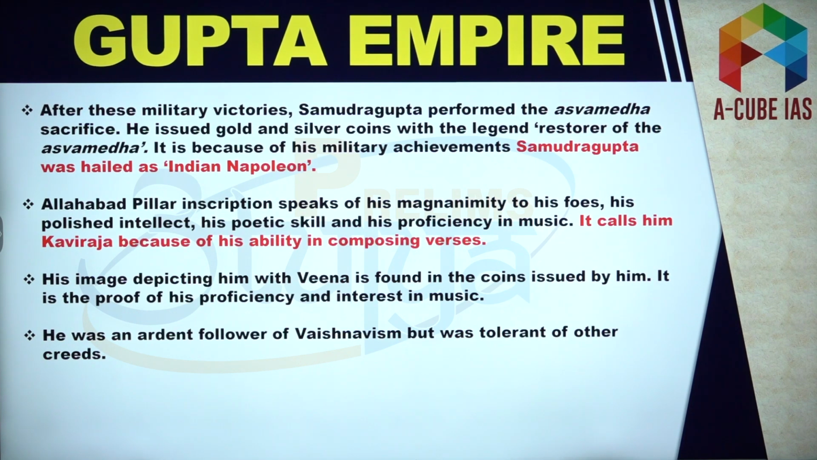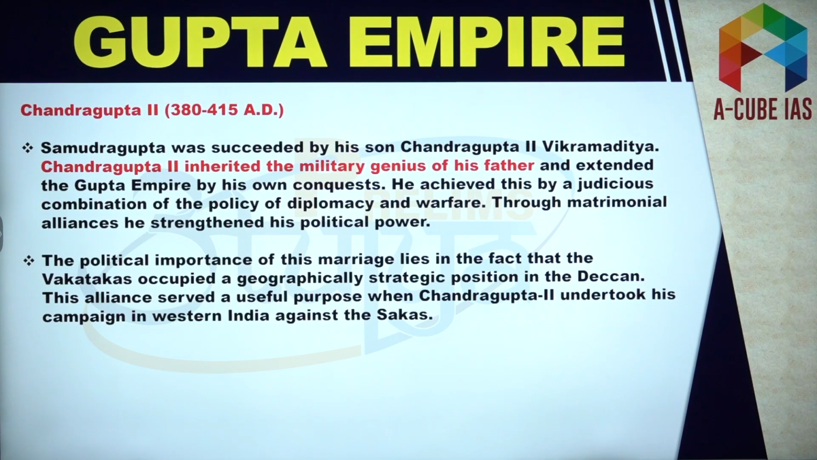Now Allahabad inscription has some other information about Chandragupta, about his poetic skills and his interest in music. In fact, his image depicting him with Veena is found in the coins issued by him. And he was an ardent follower of Vaishnavism, so you can remember this point as well.